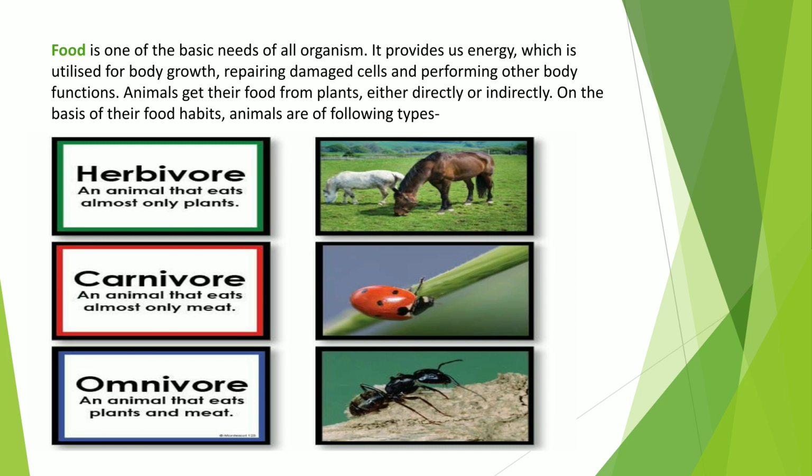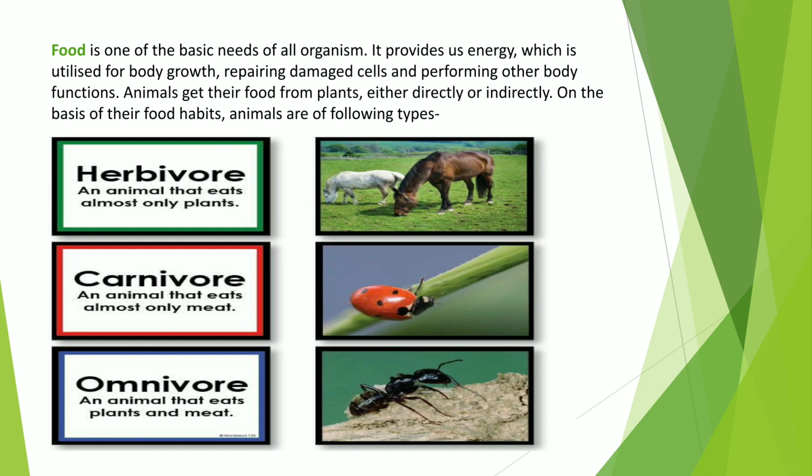Then the second type of animals are carnivores. The word carnivore is made up of two words, carni and vorus. Carni means flesh and vorus means eaters, means the animals which eat the flesh of other animals. They are called carnivores, for example lion, tiger, panther, etc.